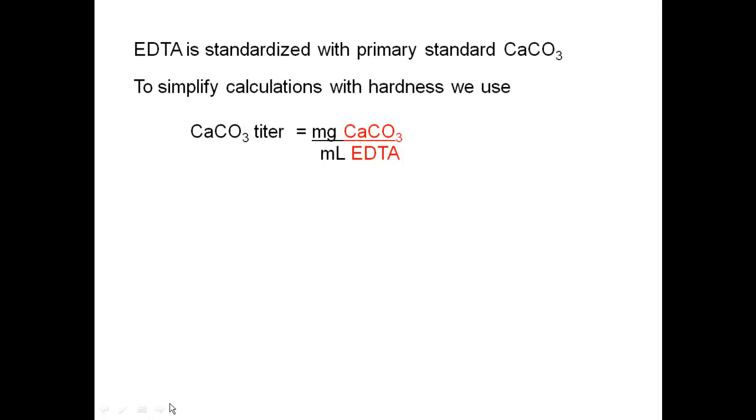Now, one thing to realize is that this is a ratio between two different components. Most units you've done is moles of some substance per milliliter of the solution, which contains everything. Realize that this is milligrams of calcium carbonate, one species, per milliliter of EDTA. So you have to put the units. When you write this, you have to write the units of calcium carbonate and EDTA. It's not a solution. This is a ratio of two different numbers that will be put together in the titer. So you have to put the calcium carbonate and you have to put the EDTA to tell the reader that it is milliliters of EDTA and milligrams of calcium carbonate.